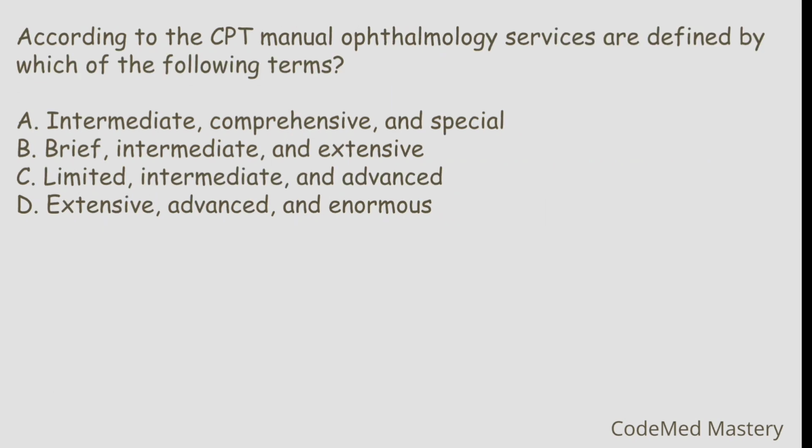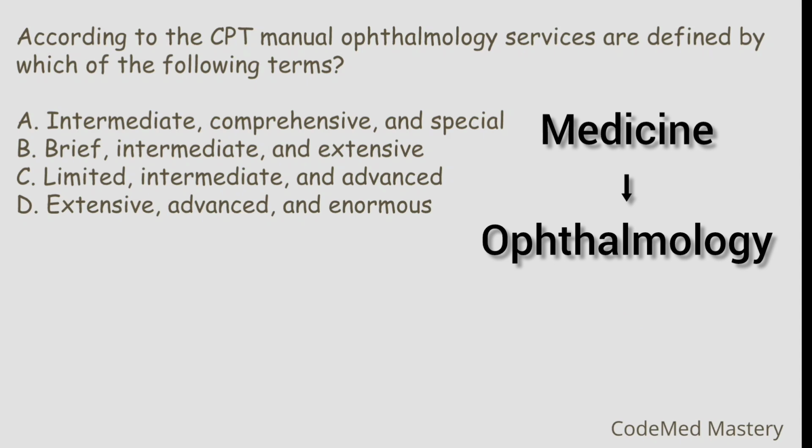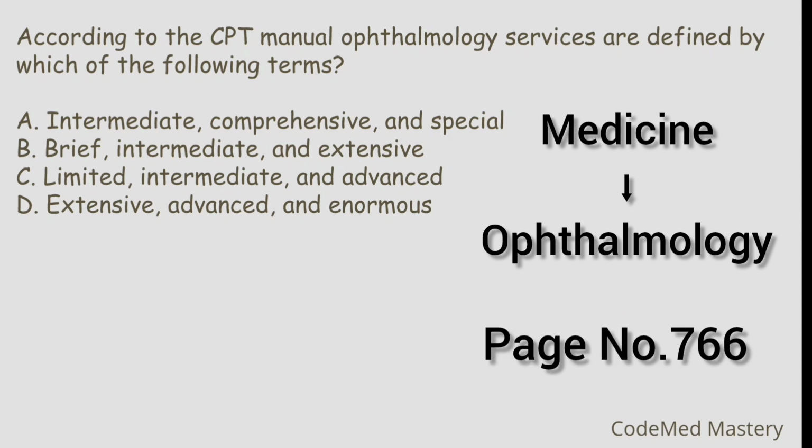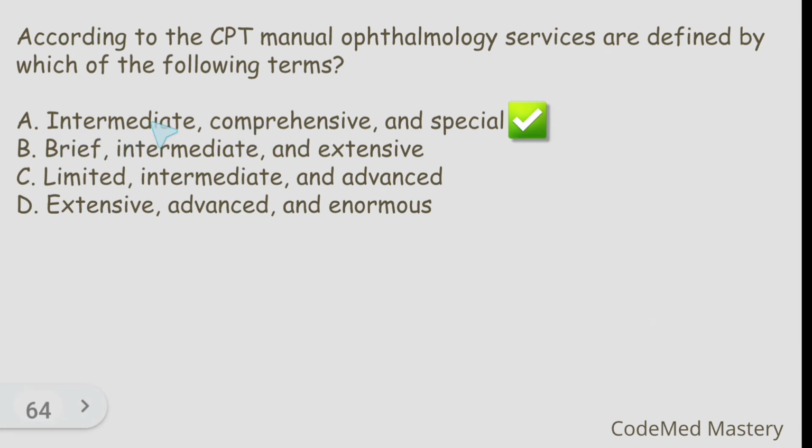Next question. According to the CPT manual, ophthalmology services are defined by which of the following terms? So, in your CPT book under medicine section, you have ophthalmology codes. That is, in page number 766, you can find ophthalmology. So under that, you can find the headings: intermediate, comprehensive, special ophthalmological services. So the right answer is option A. That is, you can find the definitions for intermediate, comprehensive and special ophthalmological services. Mark this in your CPT book.